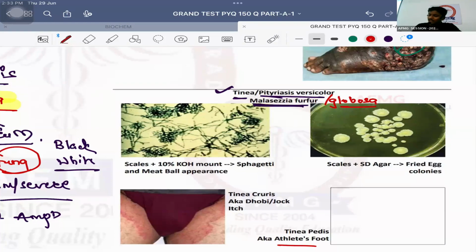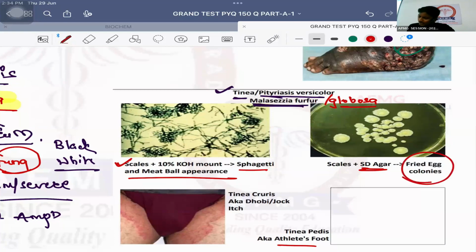Please remember, usually if we take the scraping from the scales and add a 10% KOH mount, it will show which kind of appearance? Spaghetti and meatball appearance. Tinea is a bacteria, virus, or a fungi? Fungi. Therefore, what is the universal culture media for fungi? Culture media. KOH is a mount. SDA, shabash. It is Sabouraud's dextrose agar. So the universal culture media for all fungi is SDA, Sabouraud's dextrose agar.